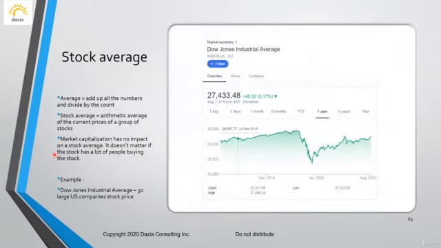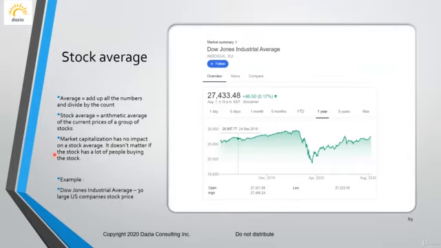Stock averages. As you know, if you want to do an average of some numbers, if you have 10 numbers, you add them all up and then you divide by 10. So that will give you an average. With a stock average, what we do is we just add up the price of the shares and then divide by a certain number and we get an average. So that's simply what they do with the stock average. It's the average of the current prices of a group of stocks. So the market cap has no impact on the stock average.